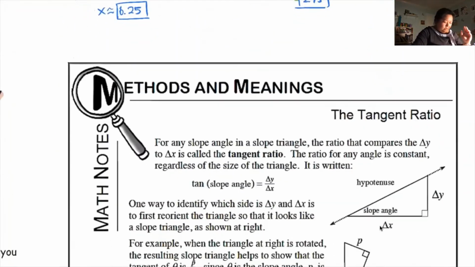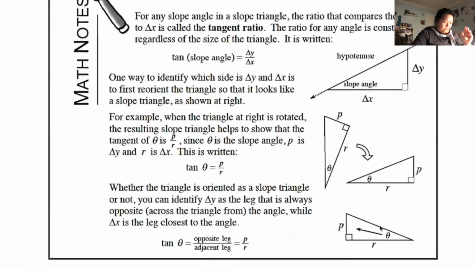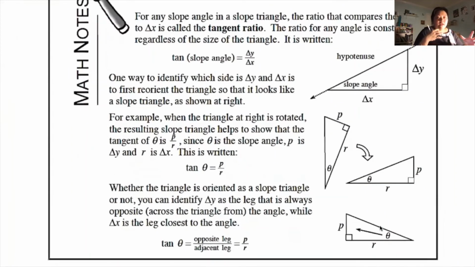If you take a quick look here, make sure you just read through here. It just kind of further affirms the whole tangent ratio, which one's a rise, which one's a run, depending on where your angle is, which one's your opposite, which one's your adjacent. Opposite is always the side that's not touching the angle, and adjacent is the one that's touching the angle but is not the hypotenuse. So this is why you always need to put in the hypotenuse first, and then you can see which one's the opposite and adjacent.